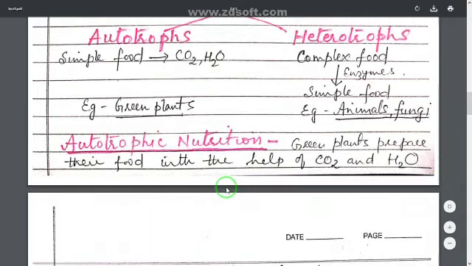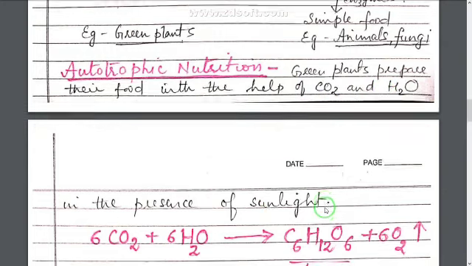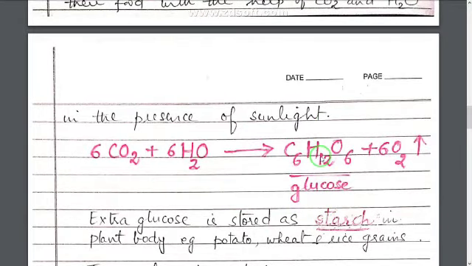Now first we will come on to autotrophic nutrition. Green plants prepare their food with the help of carbon dioxide and water in the presence of sunlight. 6 CO2 plus 6 H2O gives C6H12O6 plus 6 O2. C6H12O6 is glucose. So glucose is the food which is prepared by green plants. And in this process, oxygen gas is also evolved.